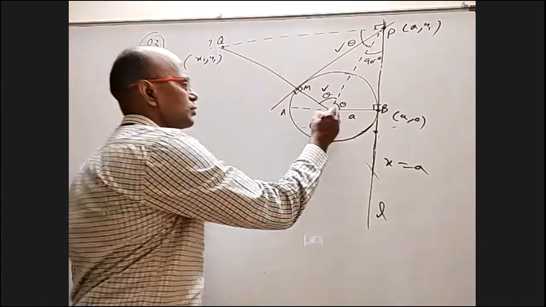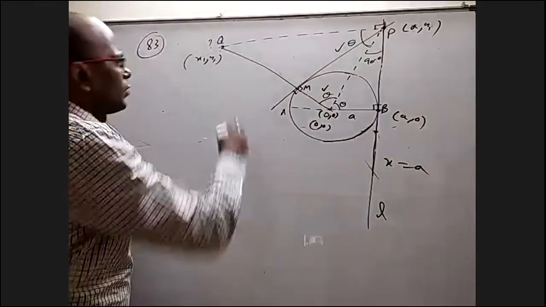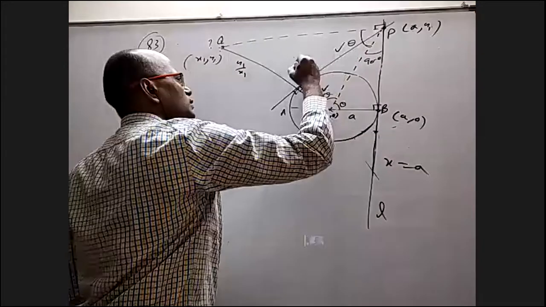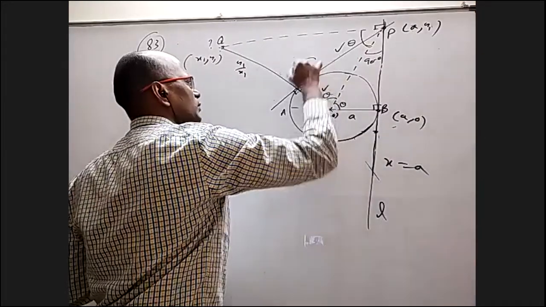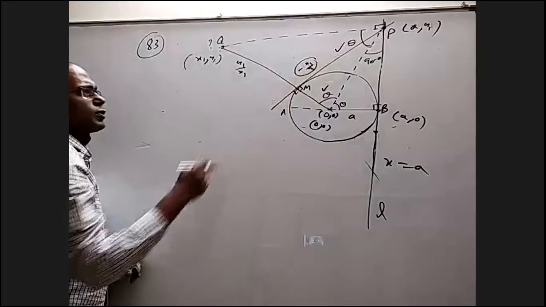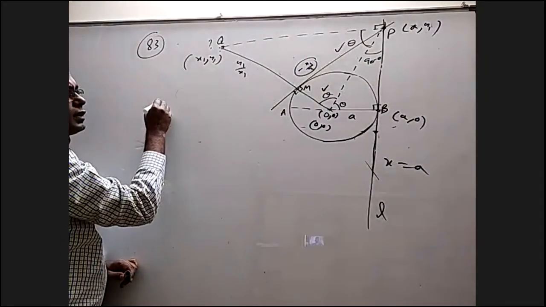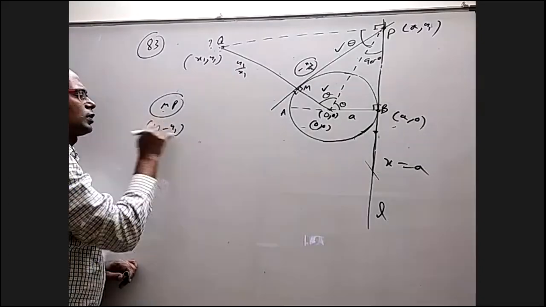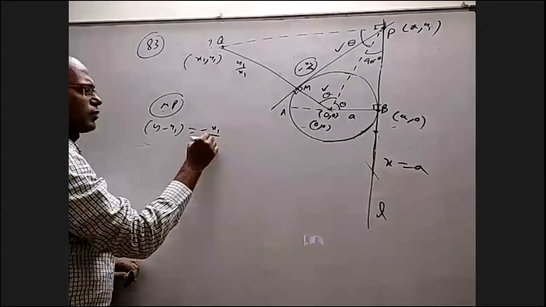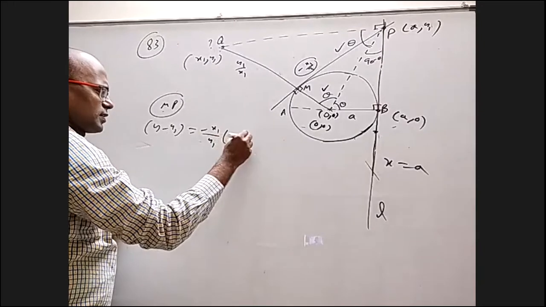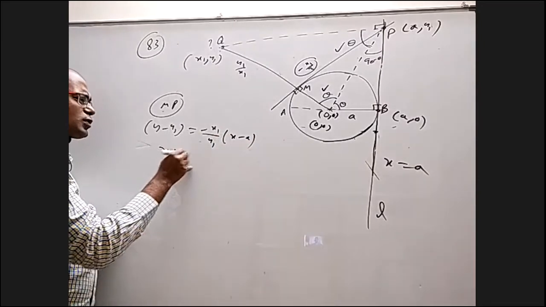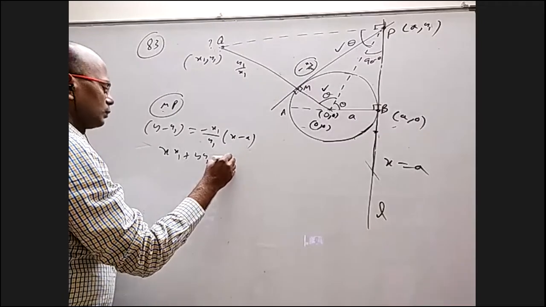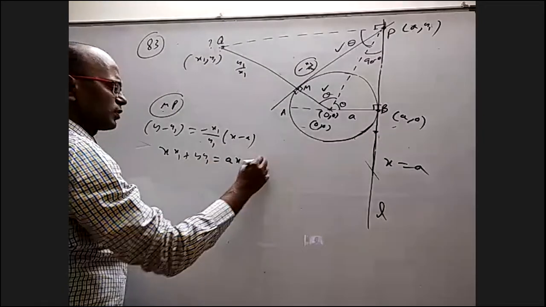This is 0, 0. What is this line's slope? y1 by x1. What is this line's slope? Minus x1 by y1. I know the point and slope. So if I try to find this line, the MP line equation, it is y minus y1 equal to minus x1 by y1 into x minus a, which is xx1 plus yy1 equal to ax1 plus y1 square.